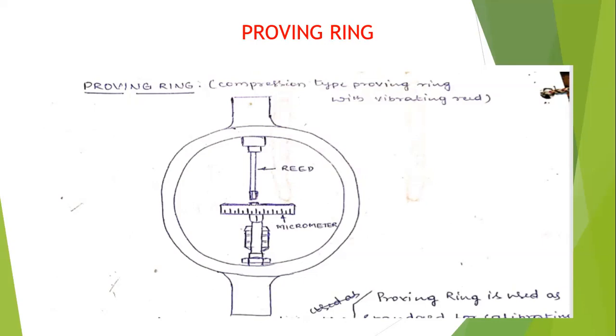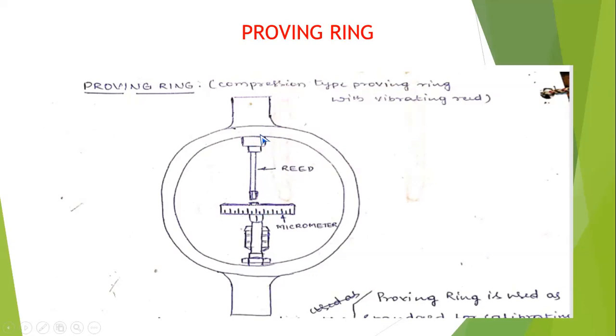See, all of you observe here, you have a circular ring. On the circular ring, there will be 2 anvils, which are placed diametrically opposite to each other. And at the center of the anvil, there will be a reed, that's the thread. It is hinged at one end of the thread, and one end of the thread is locked to the circular portion of the ring. See, this is the micrometer scale.